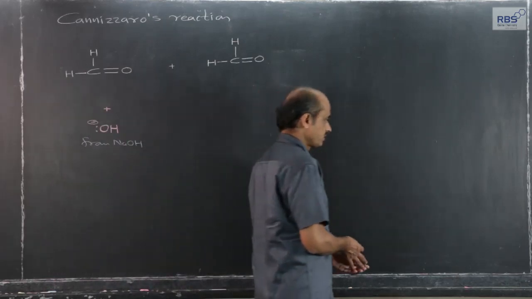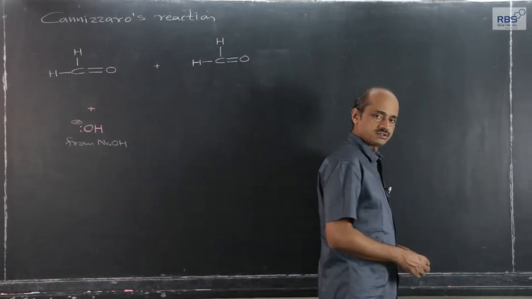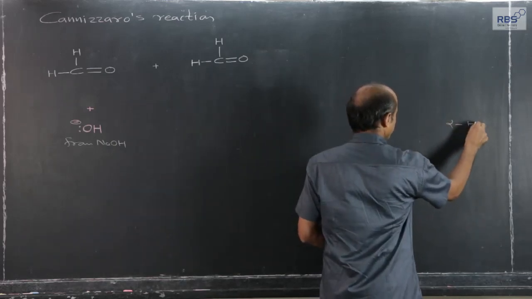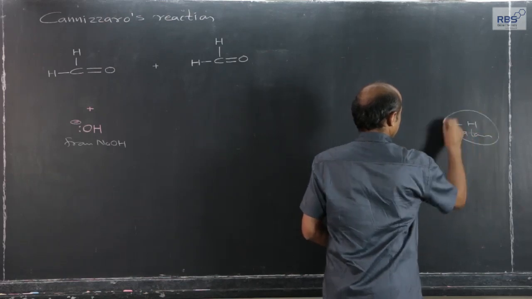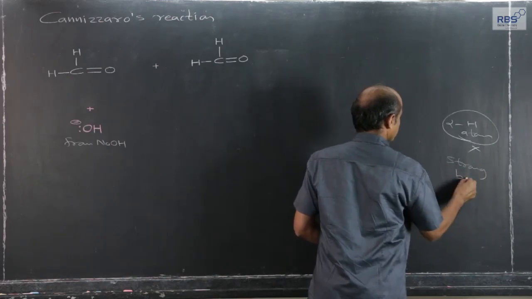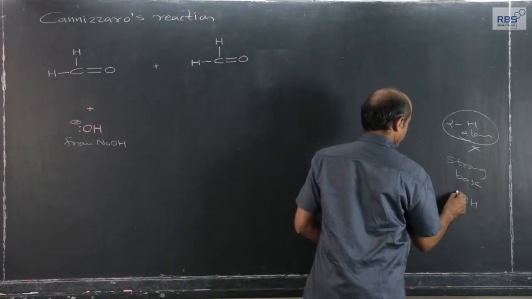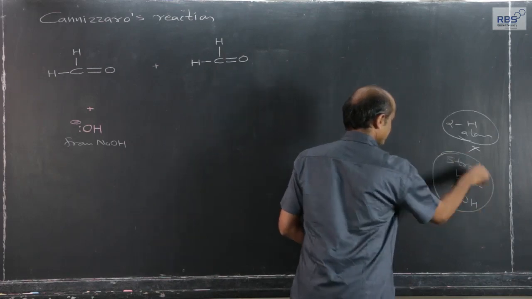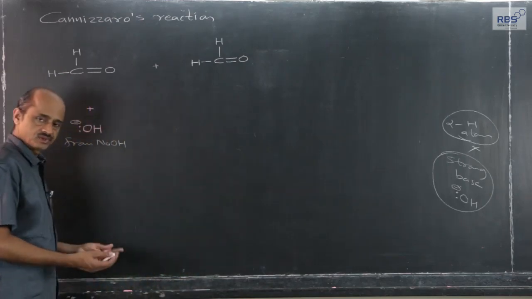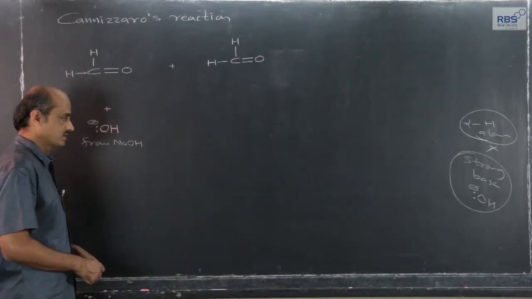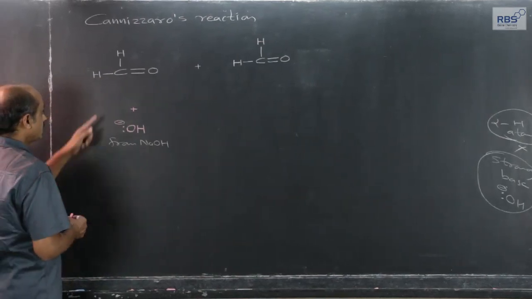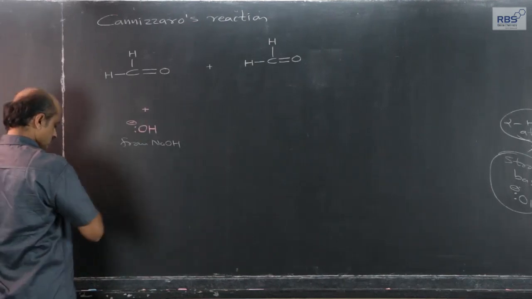As we have just considered, it is a reaction between two aldehyde molecules without alpha hydrogen atom, and a strong base like NaOH or KOH; the free OH minus ions from that strong base are also a requirement. So how does the reaction actually take place? Let us consider it step by step. The free OH minus ion from NaOH attacks the carbonyl carbon. Let me show it.